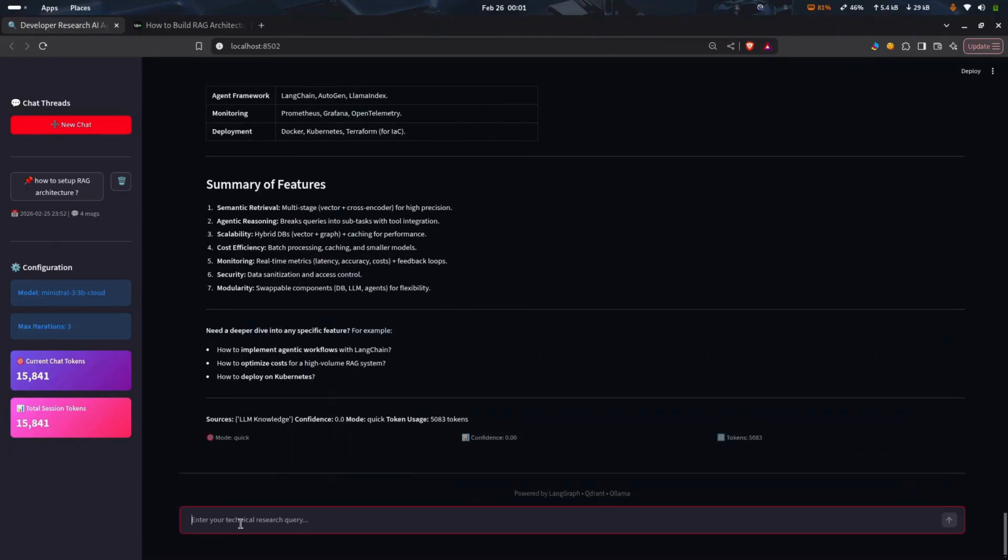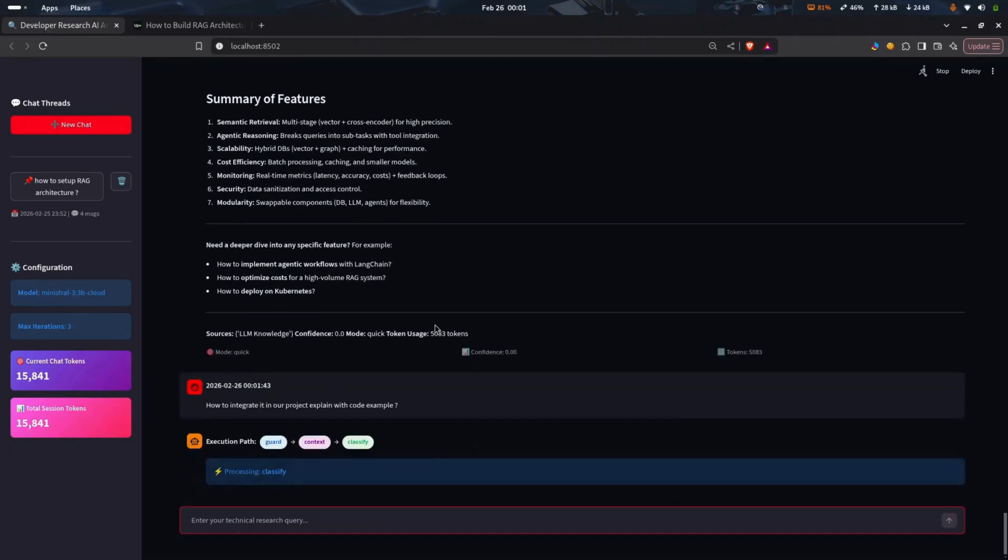So let me give some more queries. How to integrate it in our project? Explain with example. Let's see whether it will classify it in deep mode or quick mode.